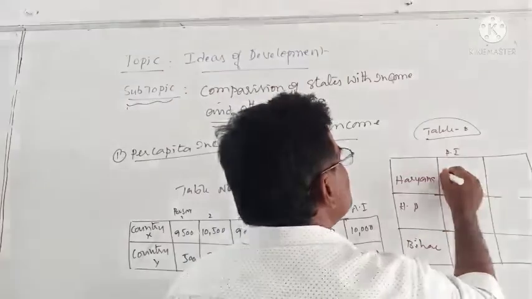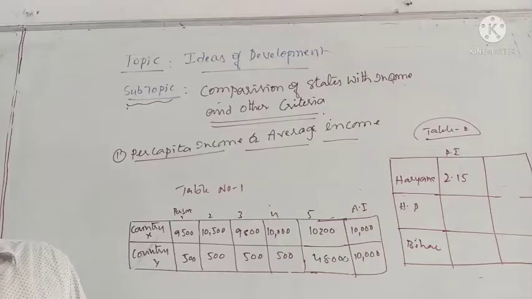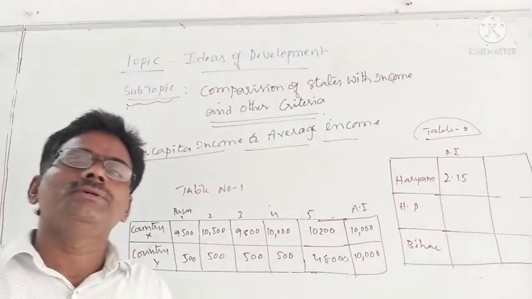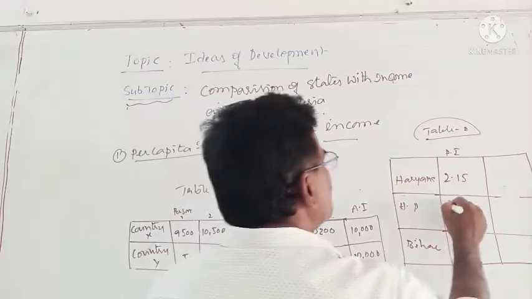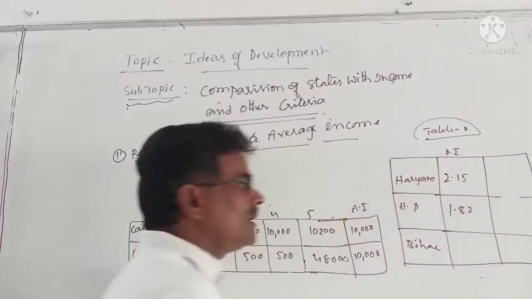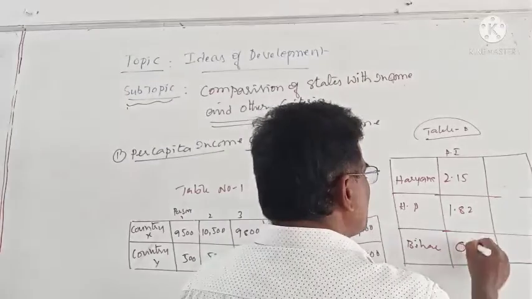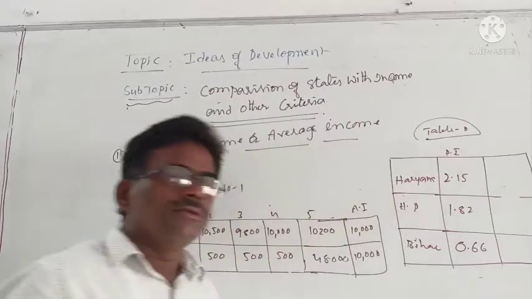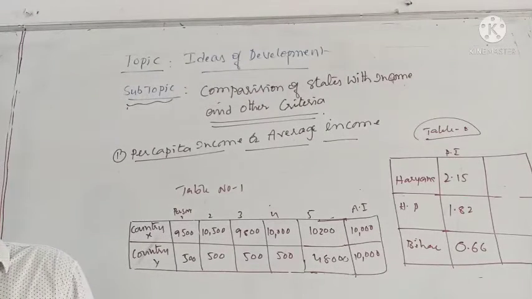Haryana's average income is 2,15,000 rupees. Average is nothing but the income of a person in a year. Himachal Pradesh's income is 1,82,000 rupees, and the income of Bihar is 66,000 rupees.